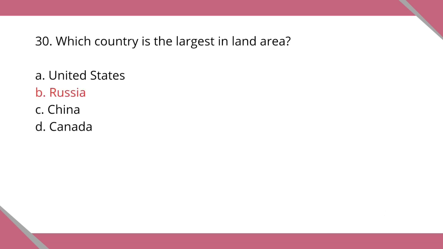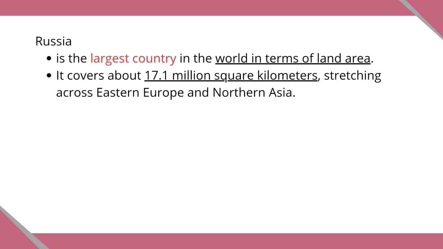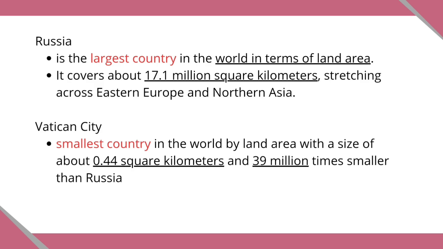The correct answer is letter B, Russia. It is the largest country in the world in terms of land area. It covers about 17.1 million square kilometers, stretching across Eastern Europe and Northern Asia. And the Vatican City is the smallest country in the world by land area, with a size of about 0.44 square kilometers, and 39 million times smaller than Russia.